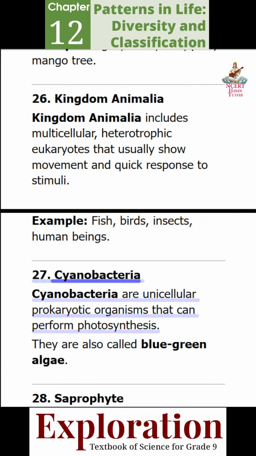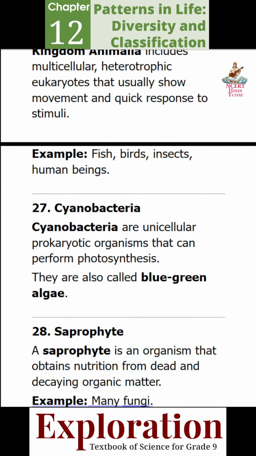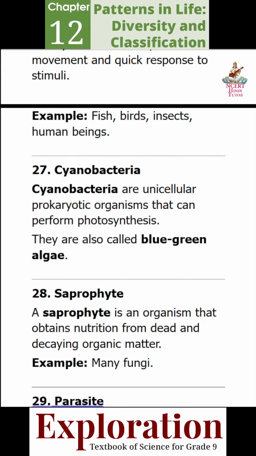27. Cyanobacteria. Cyanobacteria are unicellular prokaryotic organisms that can perform photosynthesis. They are also called blue-green algae. 28. Saprophyte. A saprophyte is an organism that obtains nutrition from dead and decaying organic matter. Example, many fungi. 29. Parasite.